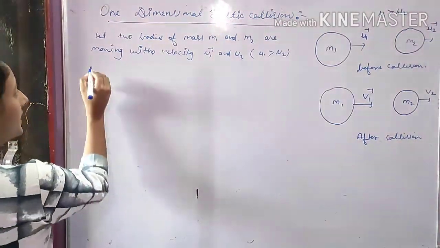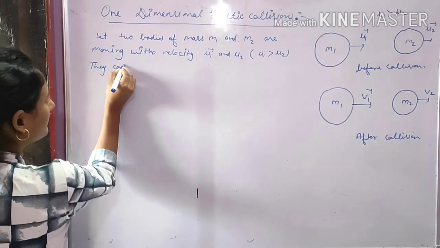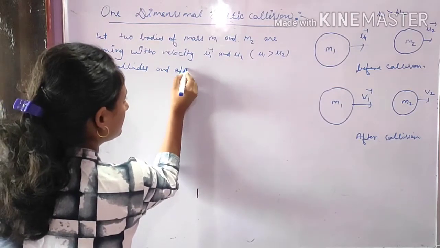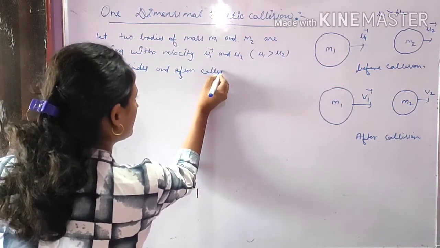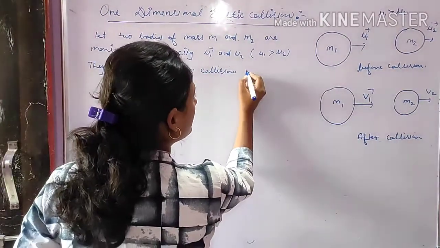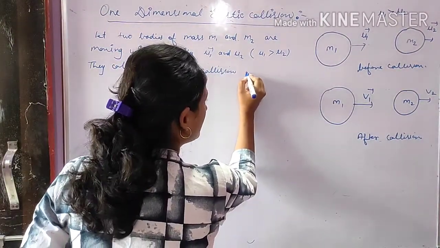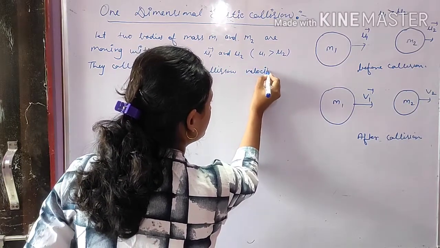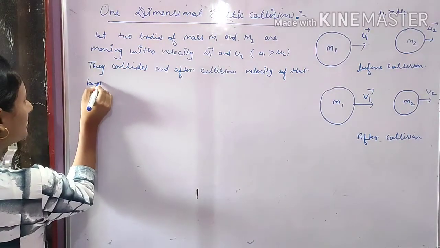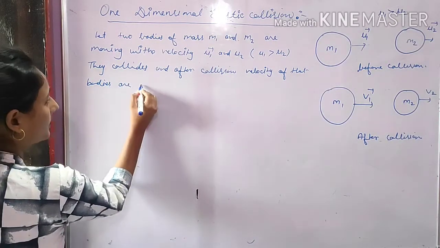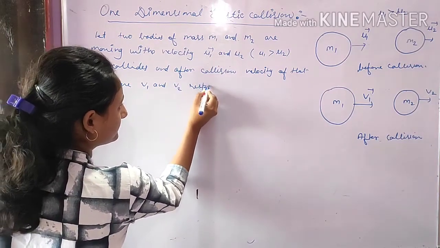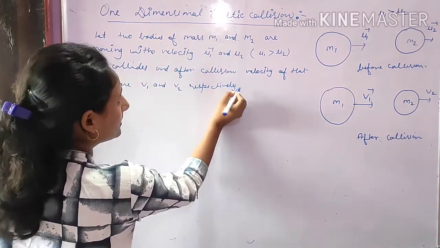They collide, and after collision the velocities of the bodies are v1 and v2 respectively.